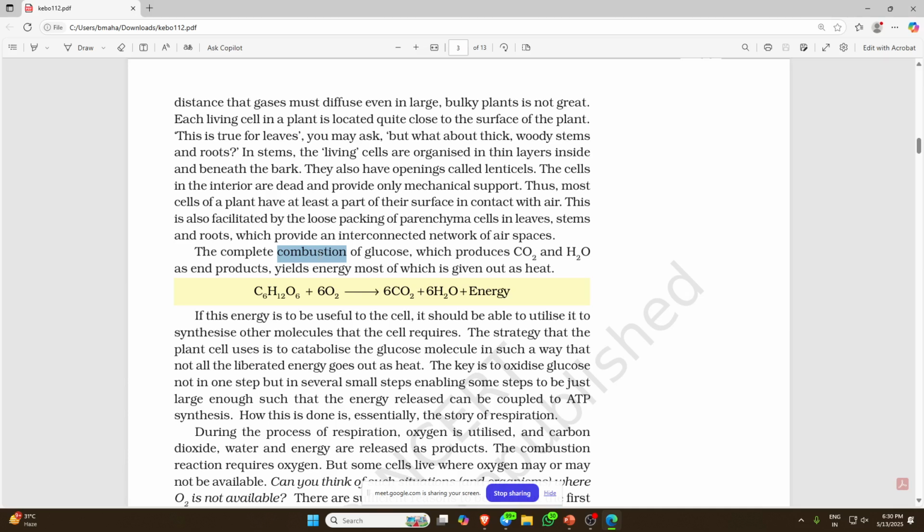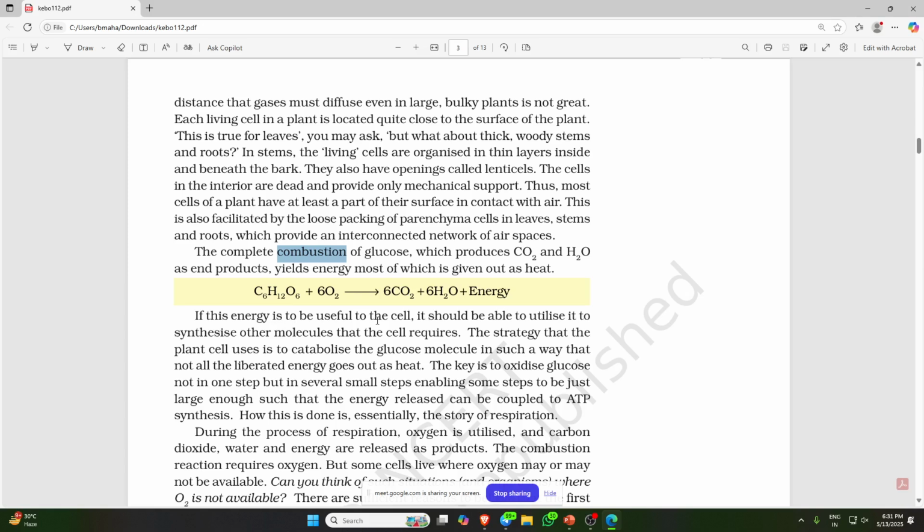Something that can be burnt, and the presence of oxygen. So the complete combustion of glucose produces, always when there is combustion in the presence of oxygen, carbon dioxide and water and energy are released. If you think of your home, when you are preparing food and the gas is burning, what is happening? Generally the energy is coming out. That heat is a form of energy.